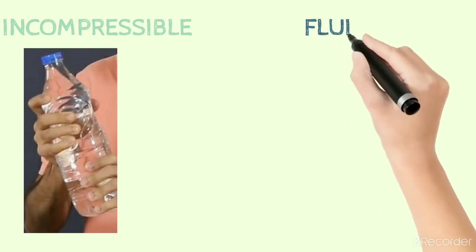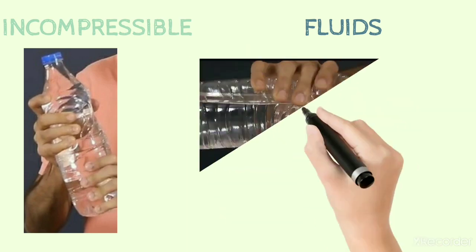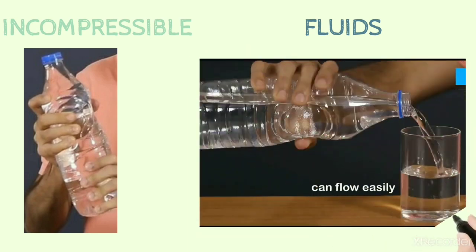Let us take a water bottle and transfer the water to a beaker. We observed that when we are transferring the water to the beaker, as you can see, the water was flowing. So we conclude that liquids are fluids.